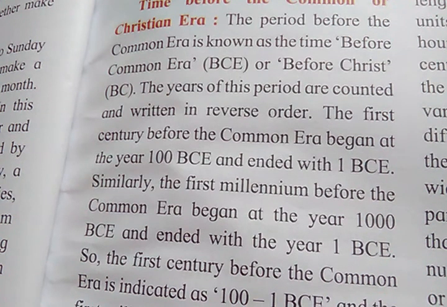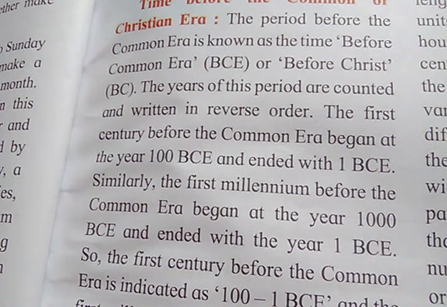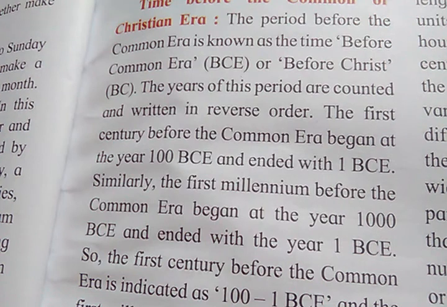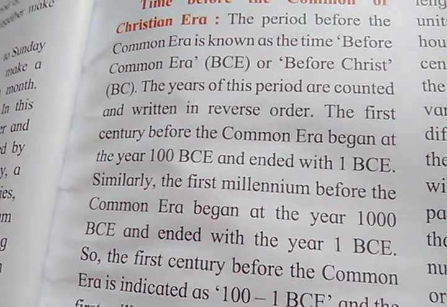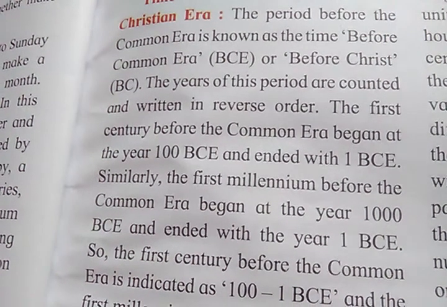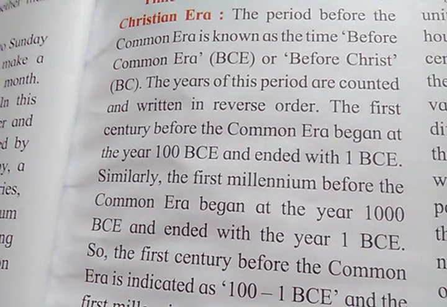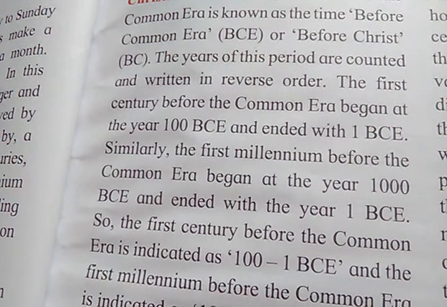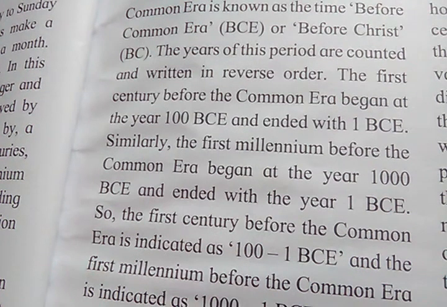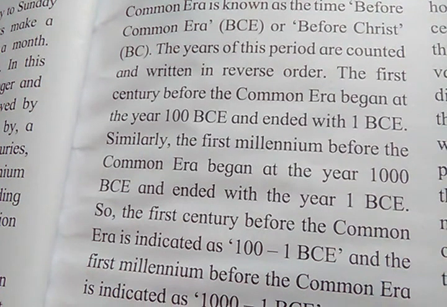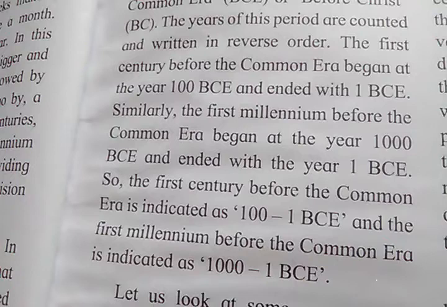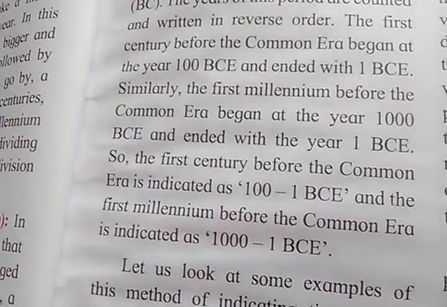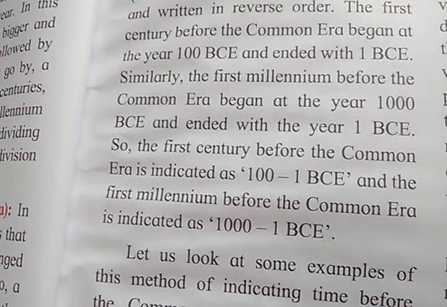Similarly, the first millennium before the Common Era began at the year 1000 BCE and ended with the year 1 BCE. So, the first century before the Common Era is indicated as 100-1 BCE, and the first millennium before the Common Era is indicated as 1000-1 BCE.